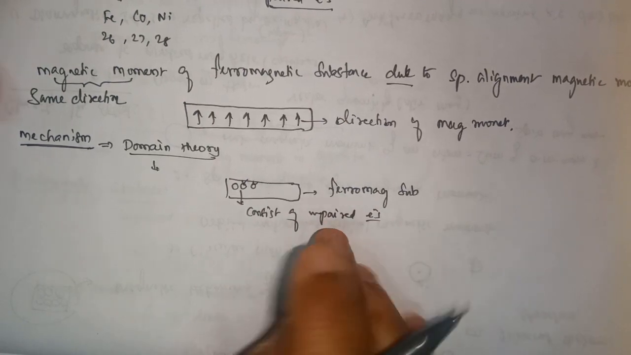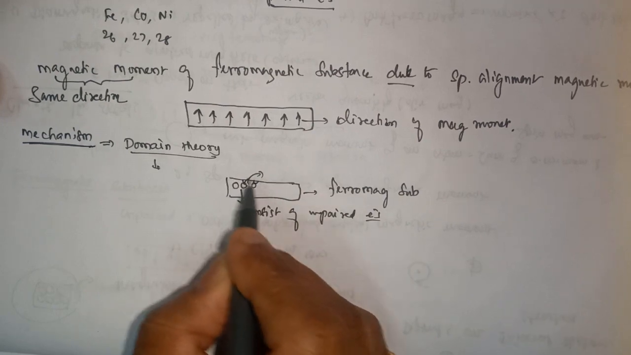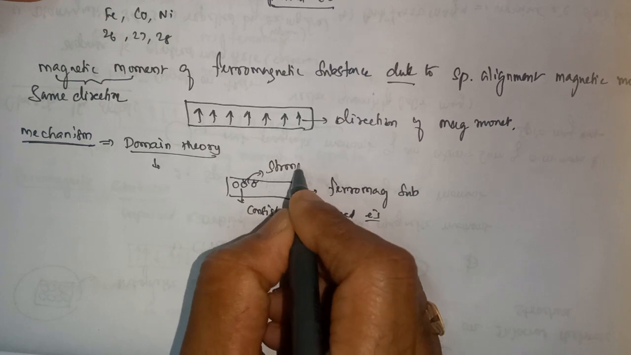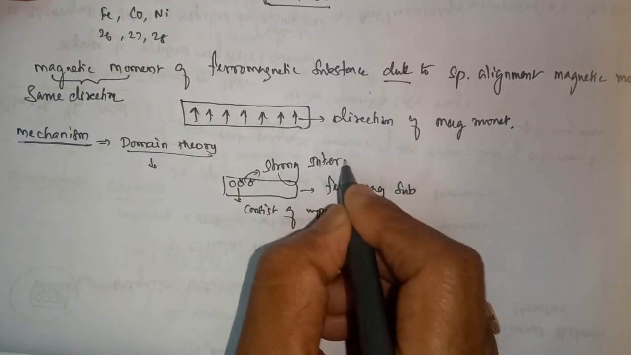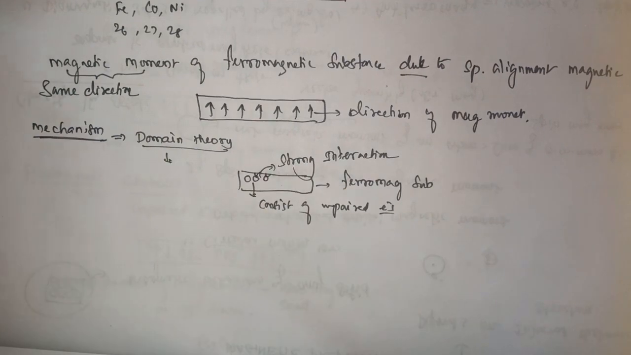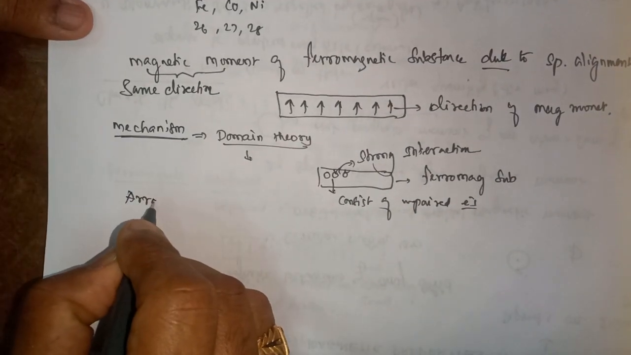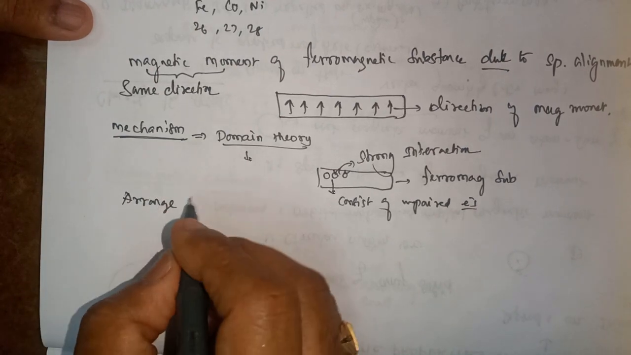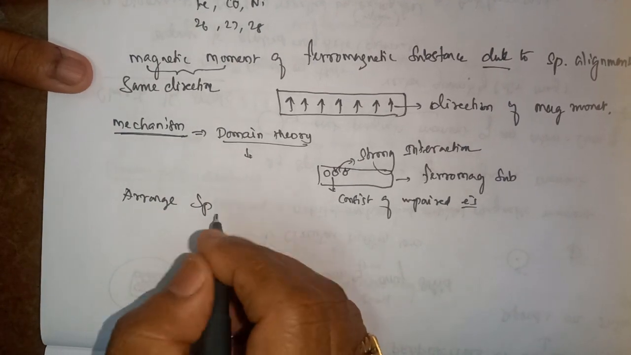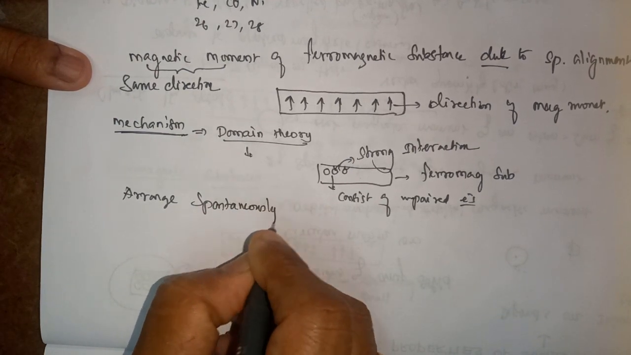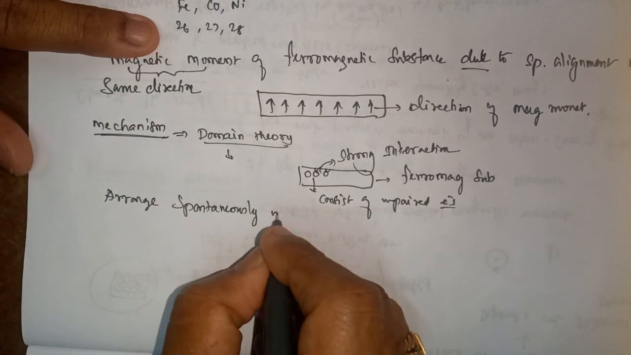Because of this unpaired electron, the neighboring atoms, the atoms around this, get a strong interaction. That means repulsion. Because of the strong interaction, that is called repulsion, what happens? These atoms arrange themselves spontaneously in a common direction.